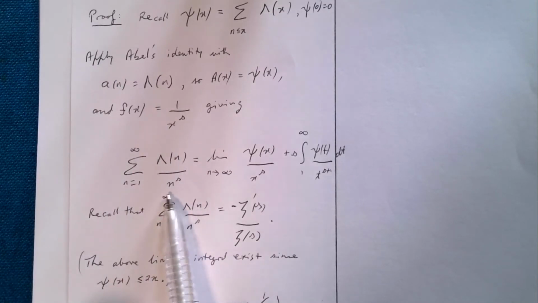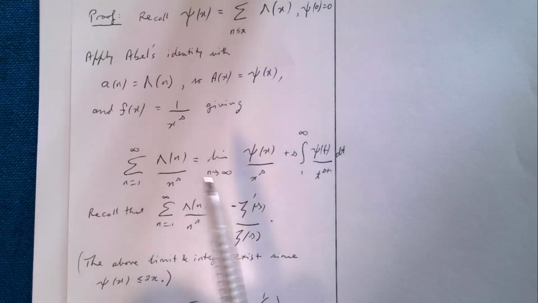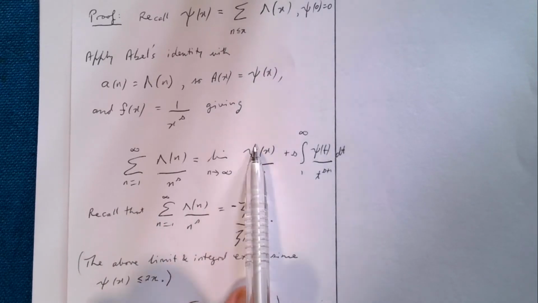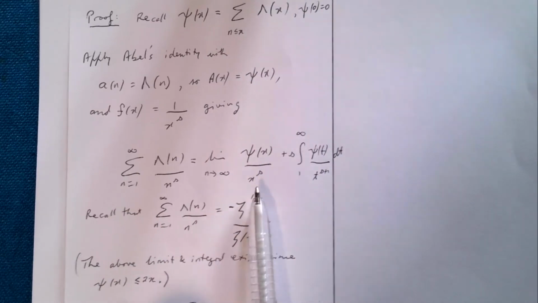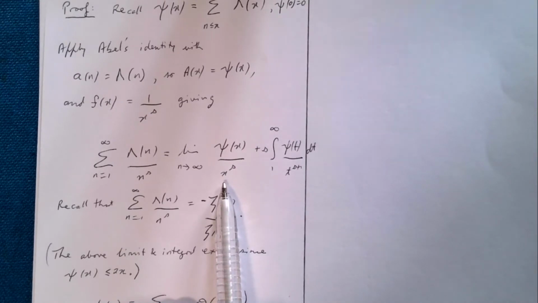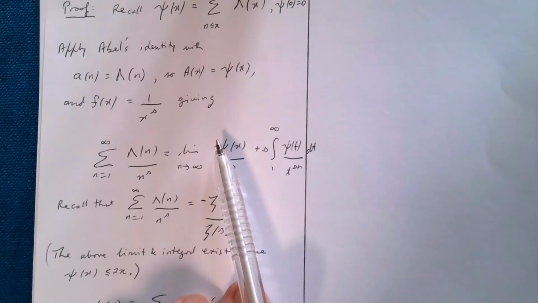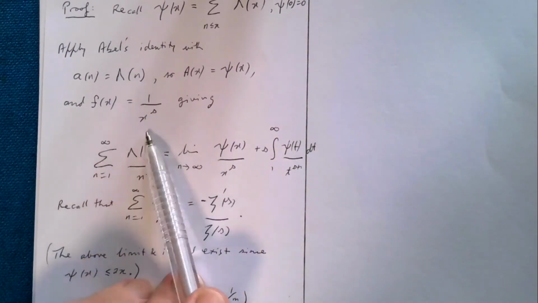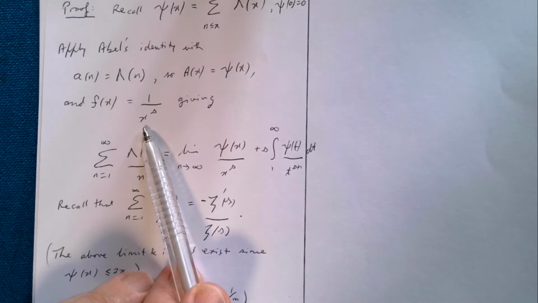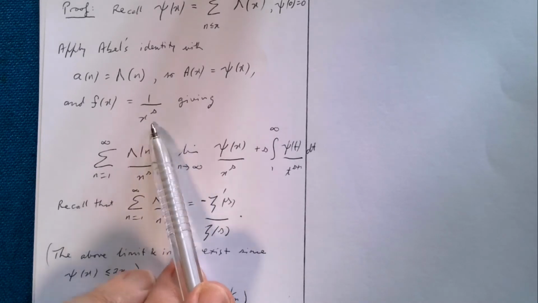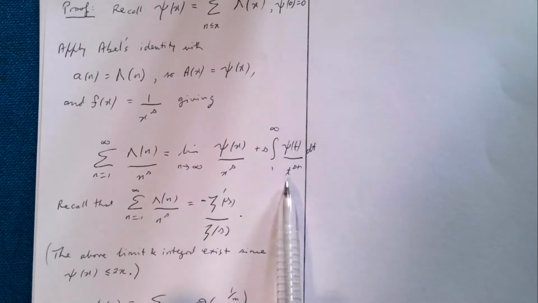That's the limit of psi of x on x to the s in Abel's identity. And then we get minus a certain integral. We have to differentiate this one. That's going to give me minus s over x to the s plus 1. And we're multiplying that by psi, and then the two minuses cancel, and I end up with this expression here.